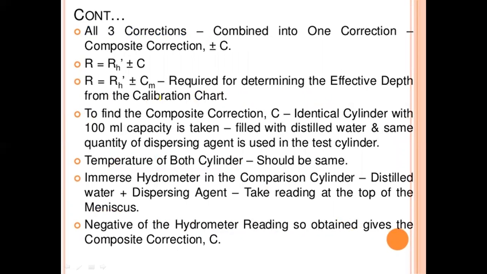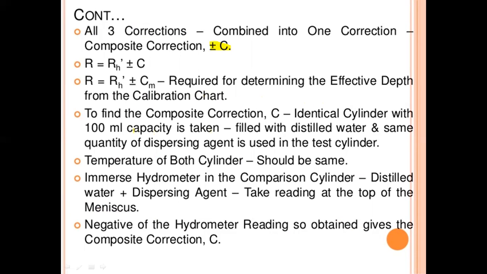All these three corrections are combined into one composite correction, plus or minus C. So R equals RH plus or minus C. It is required for determining the effective depth from the calibration chart.